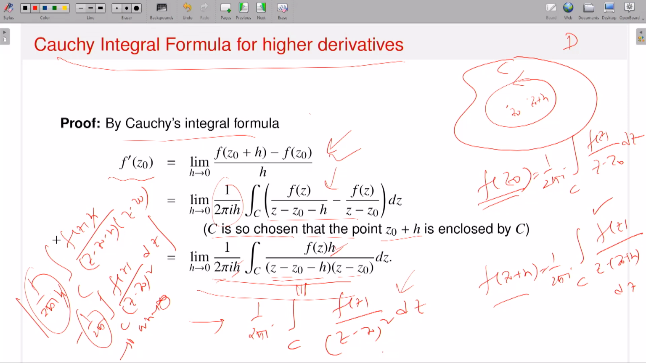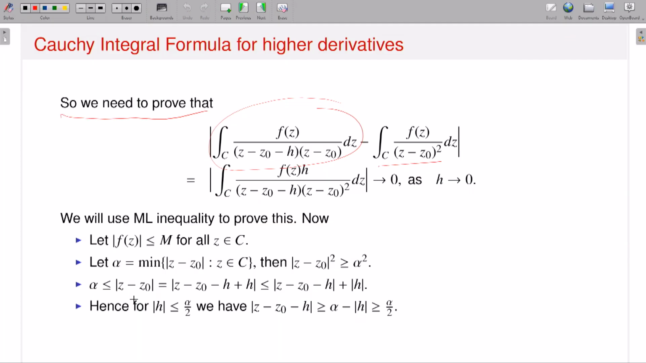Forget about that. So therefore this integration over C of f(z) divided by (z minus z naught minus h) times (z minus z naught), minus f(z) divided by (z minus z naught) squared, I have to take the absolute value of that, and I will show that this goes to 0 as h approaches 0. So that is exactly what I have written. So this contour integral, where the first one is f(z) divided by (z minus z naught minus h) times (z minus z naught), and the second one is f(z) divided by (z minus z naught) squared.